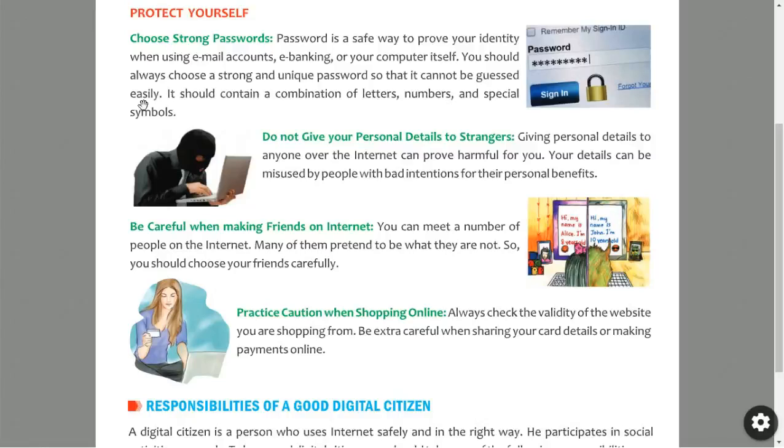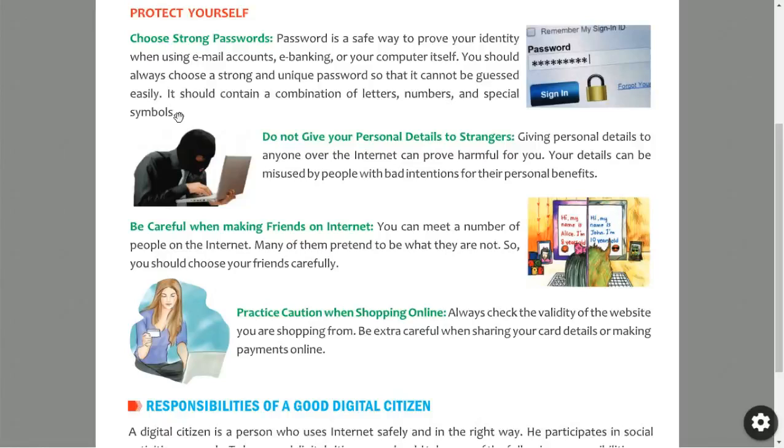Your password should contain a combination of letters, numbers, and special symbols. It should have alphabetical letters, numerical characters, and special symbols. When we combine all these letters, numbers, and special symbols, the password becomes strong and nobody can guess it easily. Understood? While setting the password, you can use the dollar sign, hash sign, at rate sign. Those are the special symbols, and numerical characters are 0 to 9. And you have to use both uppercase and lowercase alphabetical letters while keeping a password.